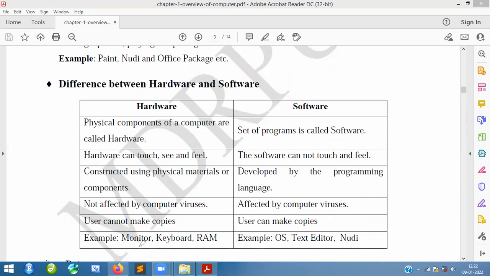Examples of hardware: keyboard, monitor, RAM, and so on. There are many kinds of RAM, and we are going to discuss that one. Examples of software: OS, operating system, text editor, Node, so many things. For example, you can take a browser. All these are applications: Mozilla browser, Google browser. All these things come under hardware and software. So these are the differences. You can go through these differences. They are very, very important. These are all the main differences.